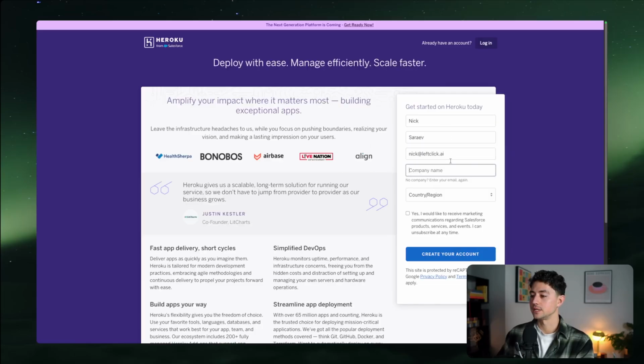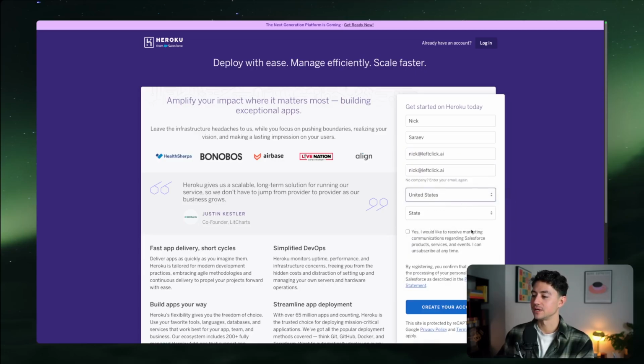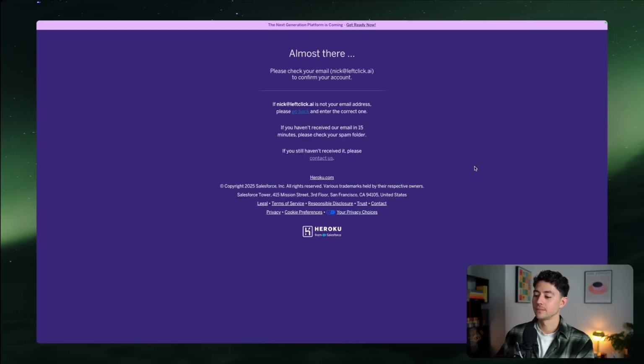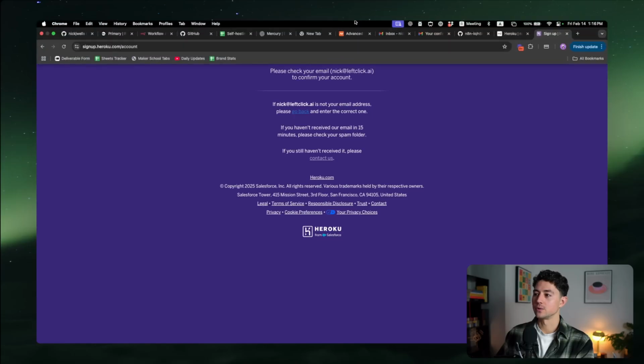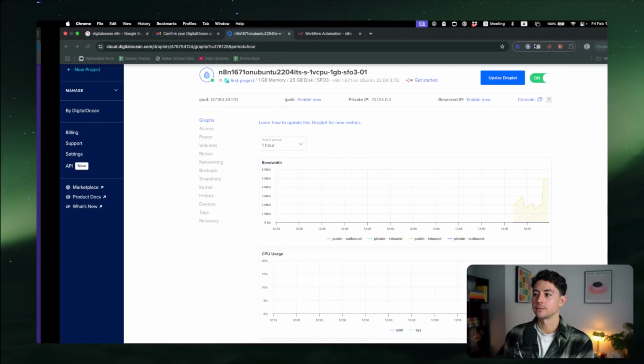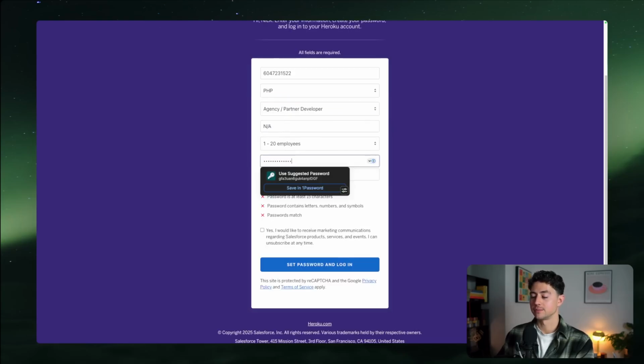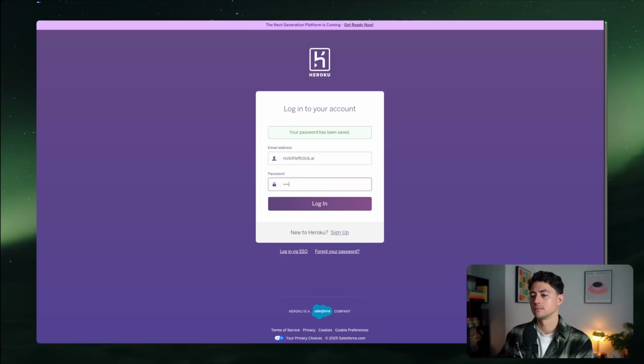That's what I'm doing here. No company. So enter your email again. And I am in the United States. Let's say Delaware. Now creating my account, so we're going to check my email like I did a moment ago. Okay, now we have to add a bunch more info. And it looks like you have to make your password super long.